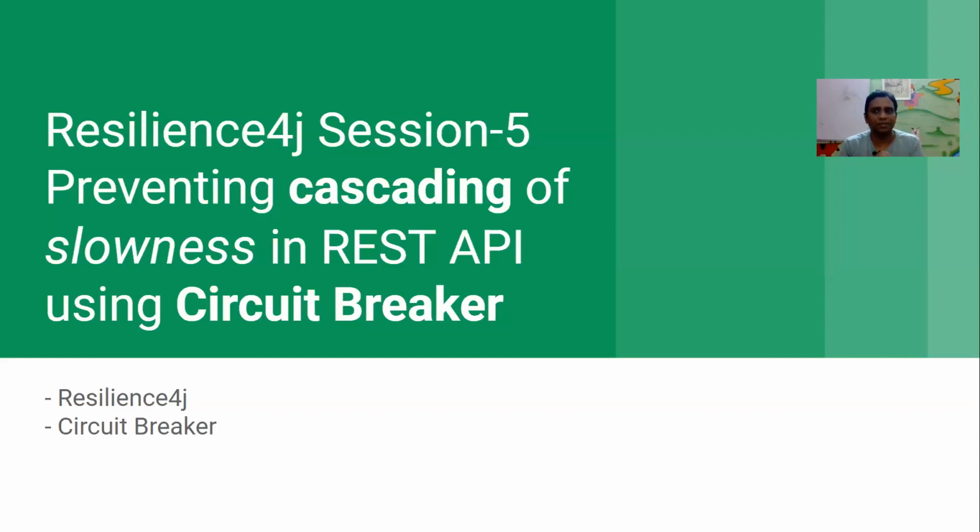If you didn't watch my previous video, I'll just quickly recap. What is a circuit breaker? If you think about an electrical circuit, it's the right analogy. Electricity passes through the circuit when the circuit is in a closed state.